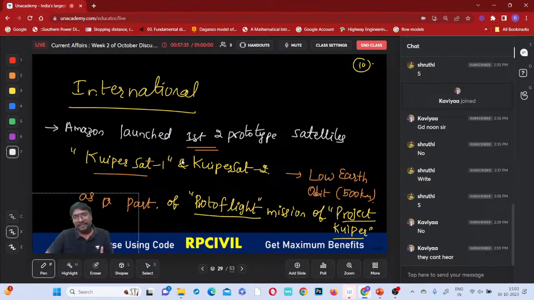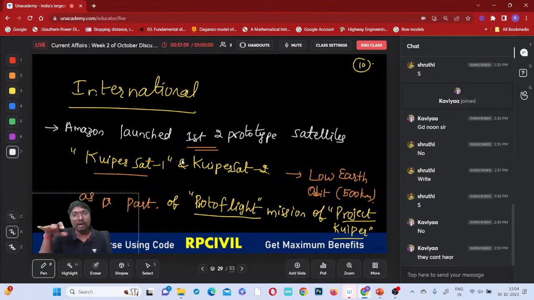At present, internet and broadband facilities are easily available in urban areas, but in rural areas, nobody will come there to provide. But because of these satellites, they will have a receiver at their house and directly receive the internet signals from the satellite.